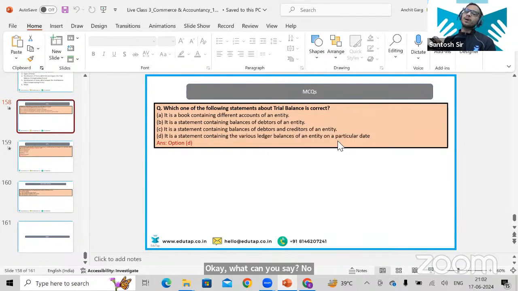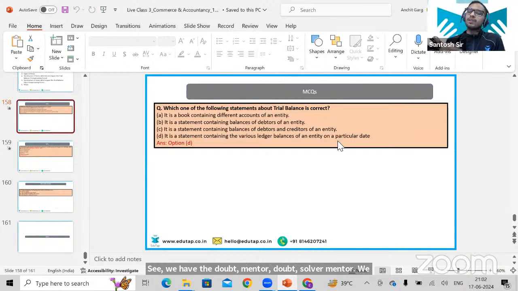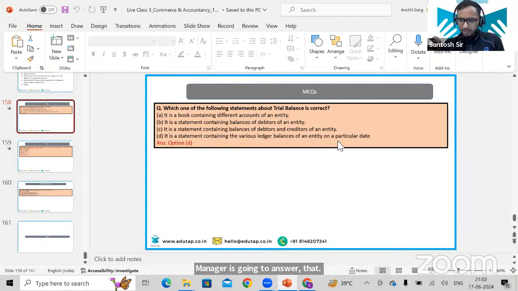Bipesh is saying there is no way to ask in audio or telephonic conversation. See, we have a doubt solver mentor. We have Manan sir. So when you ask for a telephonic conversation, Manan sir is going to answer that. Clear, Bipesh? Okay. Amandeep, tell me what's your question?